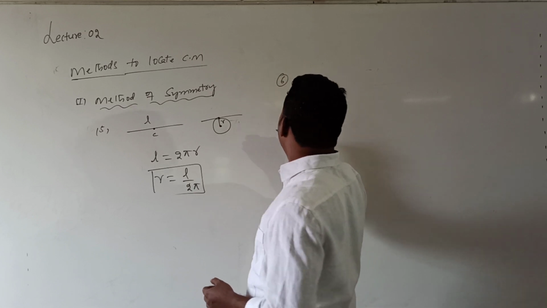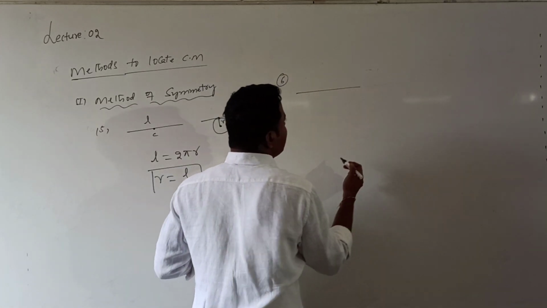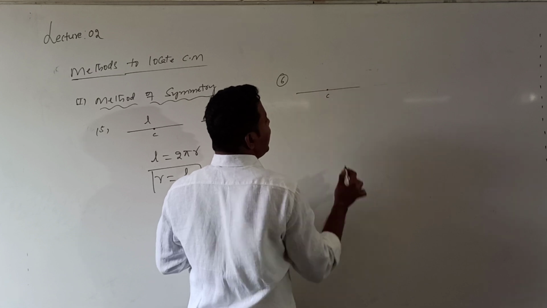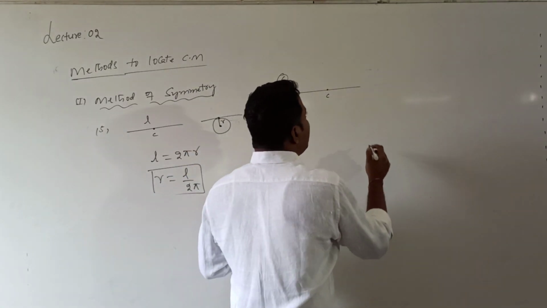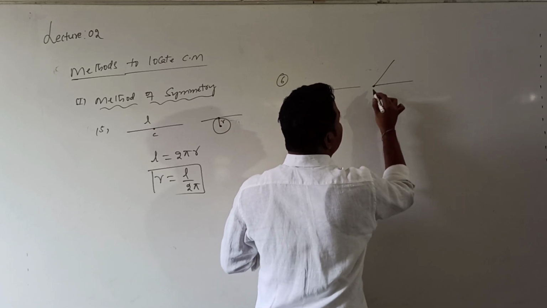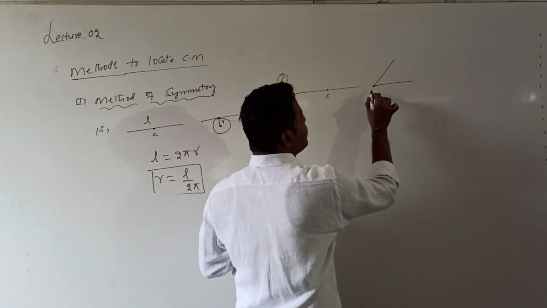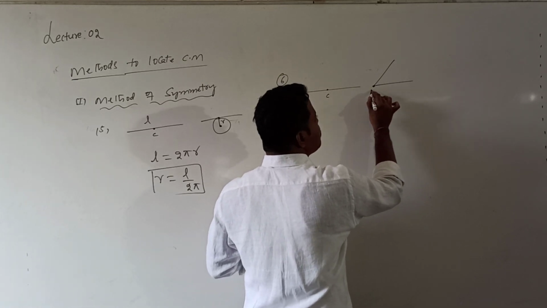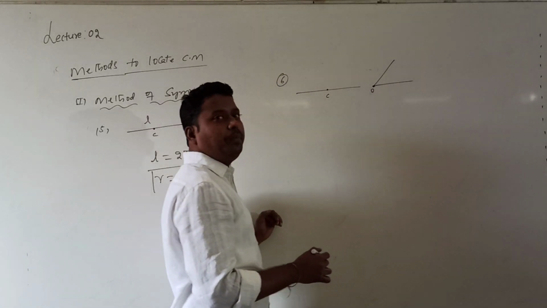The next point. So let me consider a rod of length L. What is the center of mass position? Exactly at the geometric center. Now exactly at the midpoint the rod was bent. So this is the center, or otherwise I will call this midpoint as O. Now the rod is bent at the midpoint.